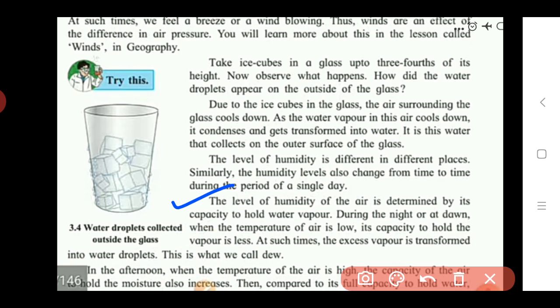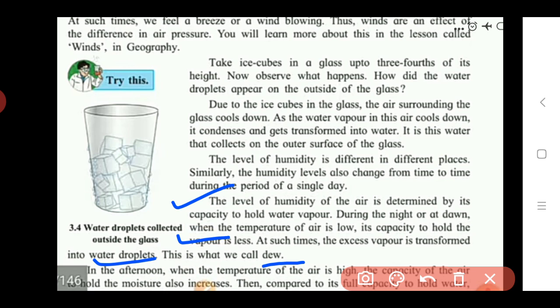So if the capacity of air to hold water vapor is less, then during the night or at the time of dawn, these water vapors get converted into small water droplets, and these water droplets we see in the morning in the form of dew. Dew is nothing but small water droplets which are collected on the leaves and also on the surface of the floor.